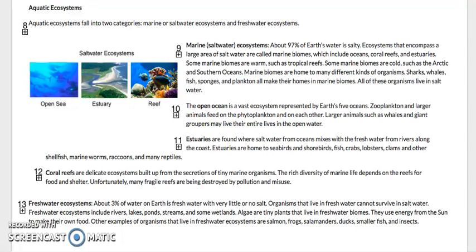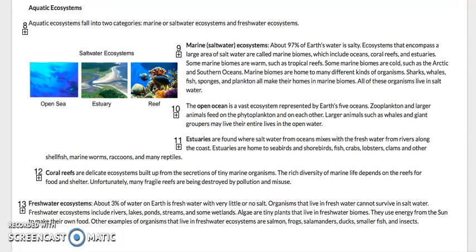Aquatic ecosystems fall into two categories: marine, or saltwater ecosystems, and freshwater ecosystems. Marine saltwater ecosystems. About 97% of Earth's water is salty. Ecosystems that encompass or have a large area of saltwater are called marine biomes, which include oceans, coral reefs, and estuaries. Some marine biomes are warm, such as tropical reefs.